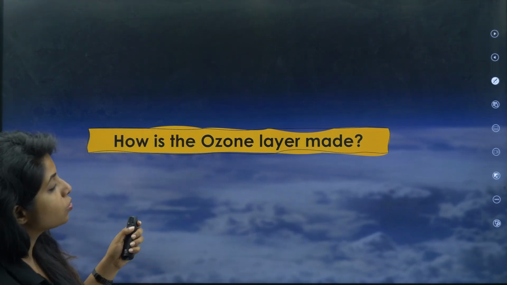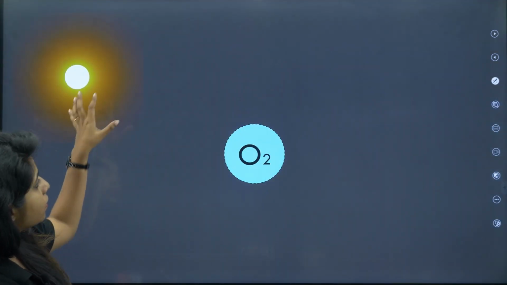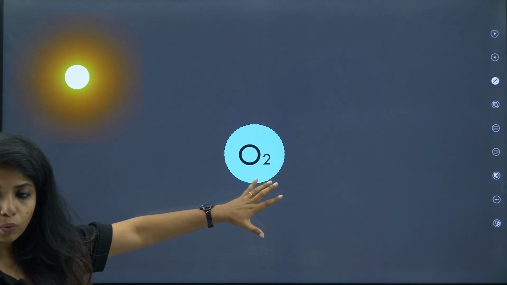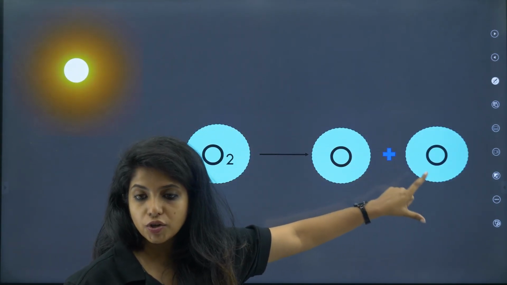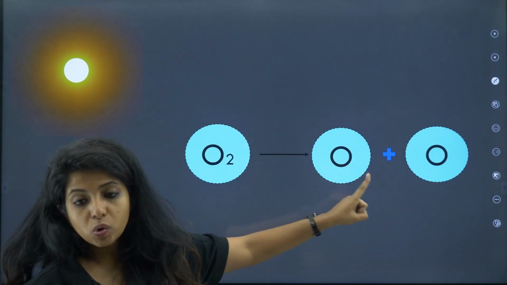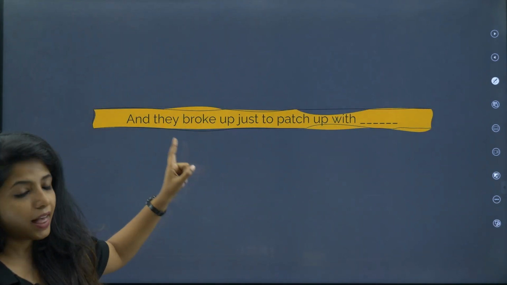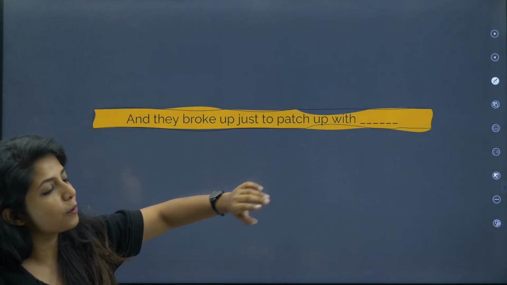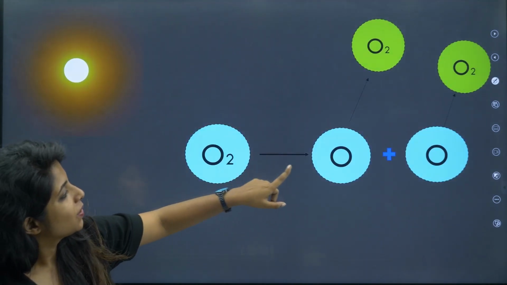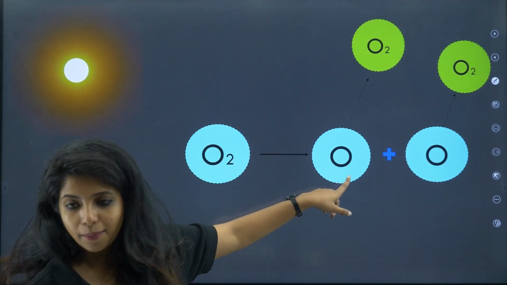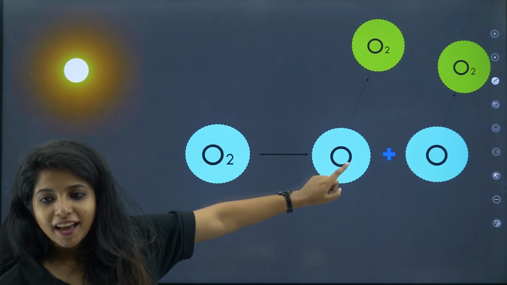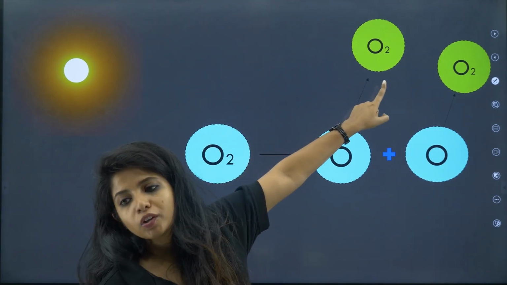So how is the ozone layer made? Let's see that. Basically, there is the sun and there is oxygen. Because of the sun's rays, the oxygen splits into 2 oxygen atoms. They broke up just to patch up with another oxygen molecule, O2.